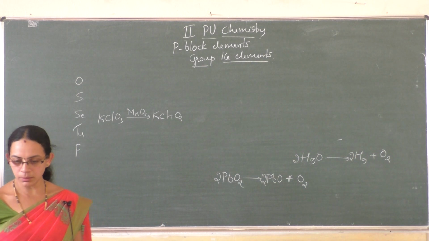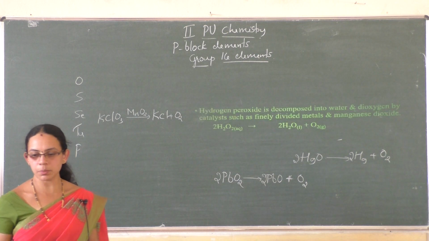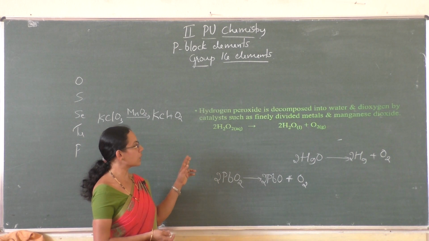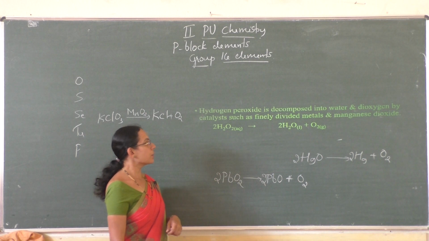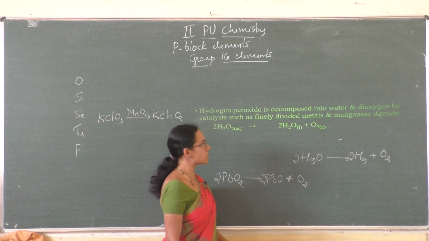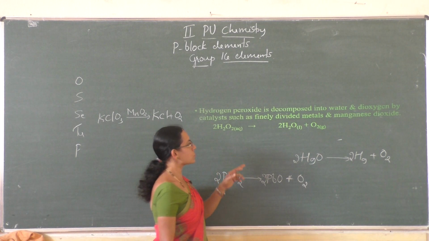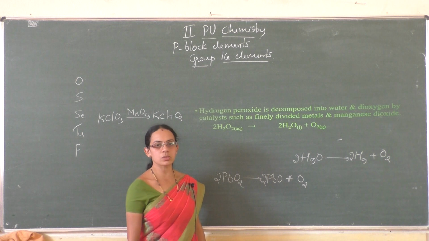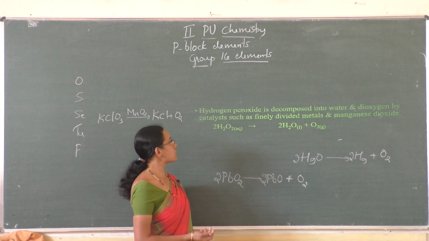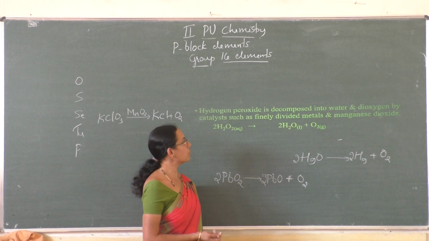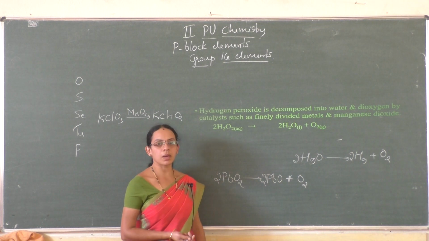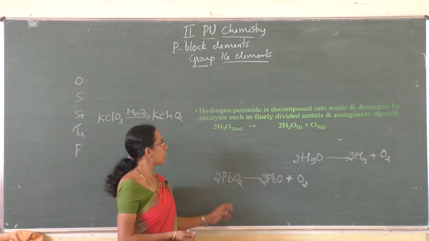Next, third method, by the decomposition of hydrogen peroxide. The third method of preparation of oxygen is by the thermal decomposition of hydrogen peroxide into water. Hydrogen peroxide H2O2 decomposes to give water and oxygen, and the reaction is carried out in the presence of finely divided metals and manganese dioxide as catalyst. So this is the third method of preparation of oxygen by the decomposition of hydrogen peroxide in the presence of finely divided metals and manganese dioxide as catalyst.